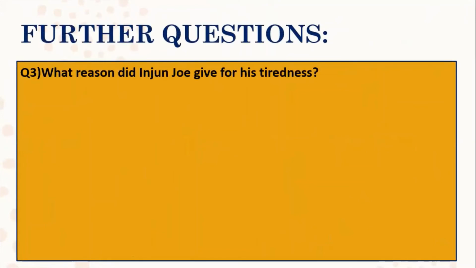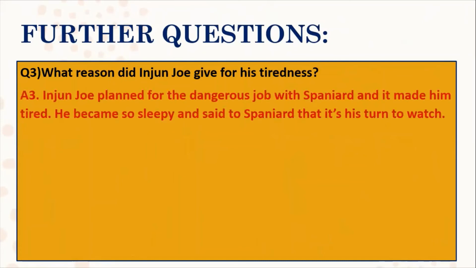What reason did Injun Joe give for his tiredness? Injun Joe planned the dangerous job with the Spaniard and it made him tired. He became so sleepy and said to the Spaniard that it's his turn to watch.